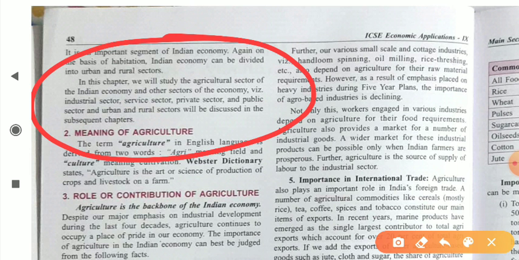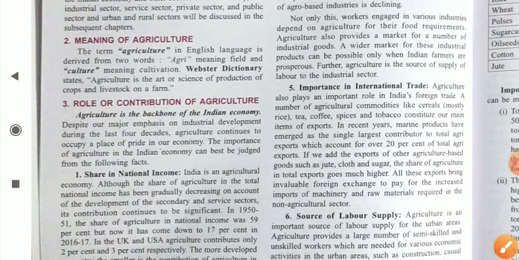Where the basic necessities are present in less quantity, or where there is a lack or a gap of basic services like hospitals, schools, different medical facilities, and transportation facilities. All these are in less or limited quantity in rural areas. Dear students, we will discuss all these sectors in detail in our next chapters.